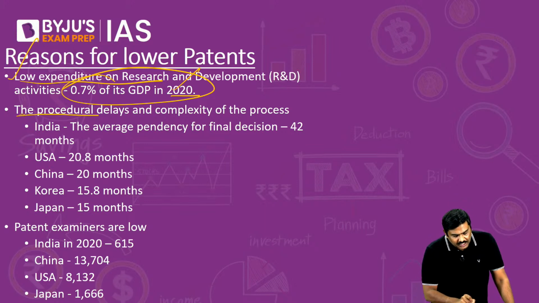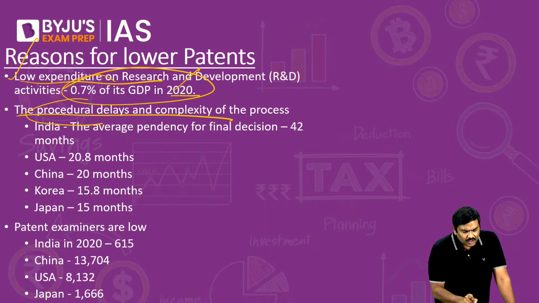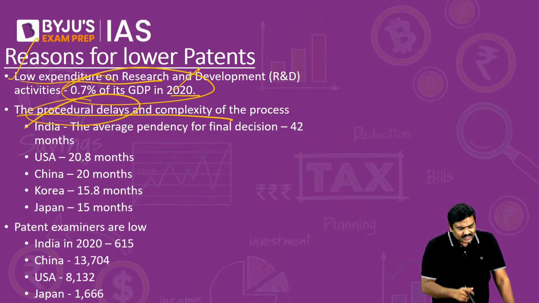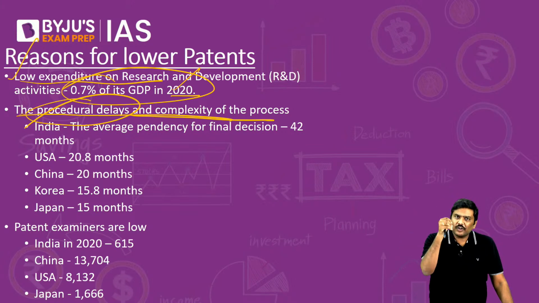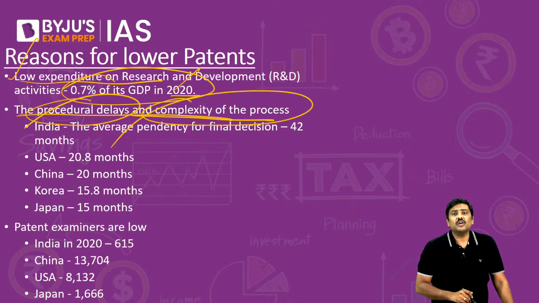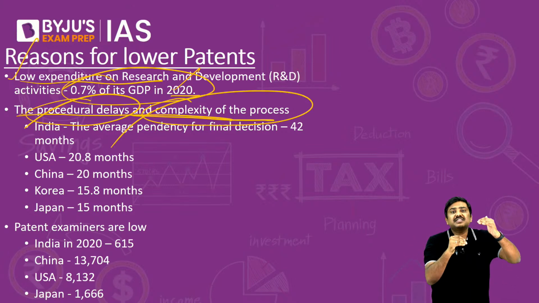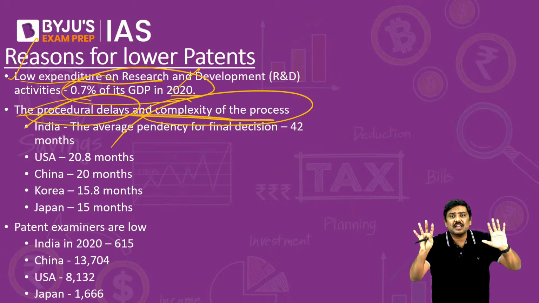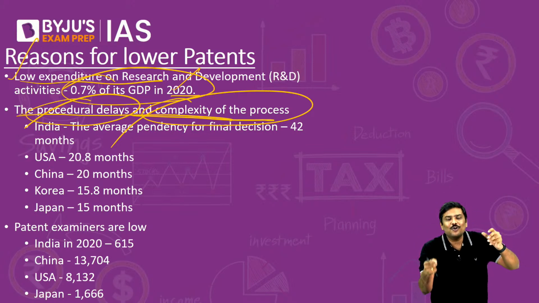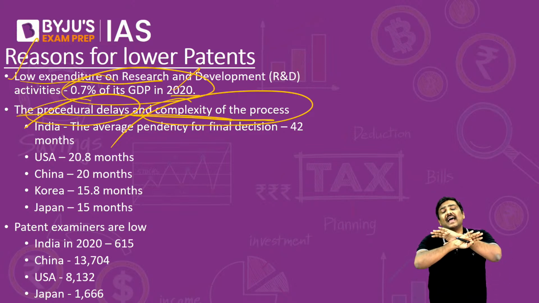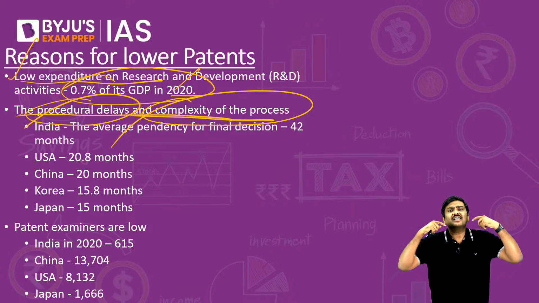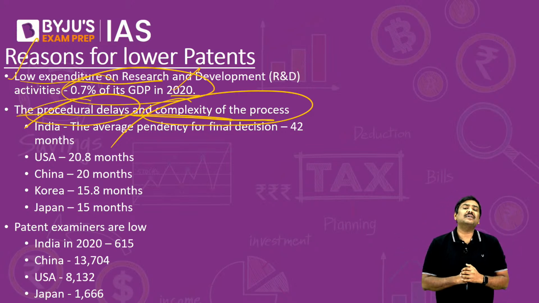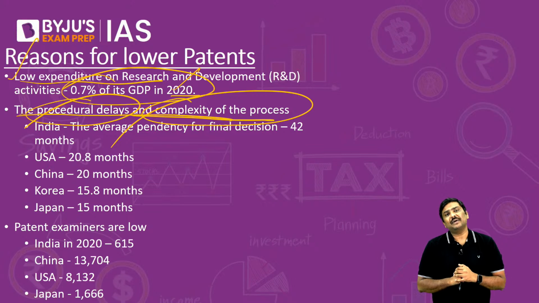Second point, there is a huge procedural delay to grant these patents. A huge procedural delay is there in India, and that is for a very simple reason. The process that you are following is very, very complicated. In the Survey, they have given a complete list of 7 steps which the companies will have to follow to get a patent granted. Should you read that? Absolutely not, do not waste your time. There are 7 steps like this, and at each step there is one or the other issue, as a result of which there is a delay in the granting of these patents.